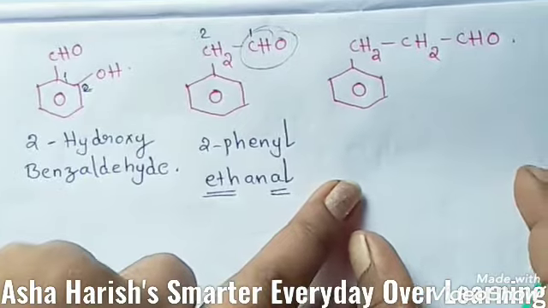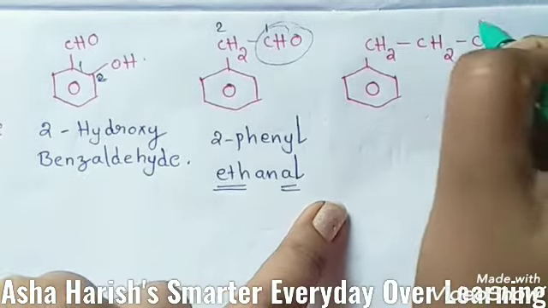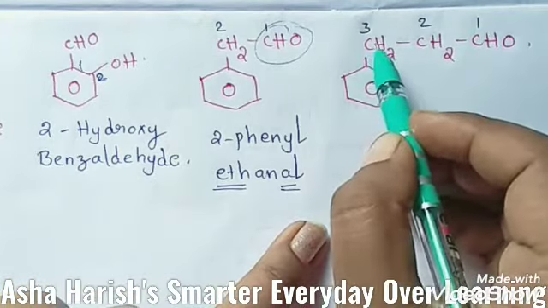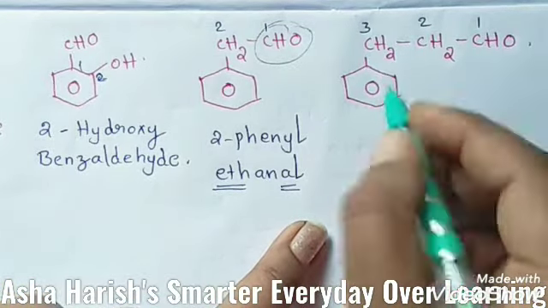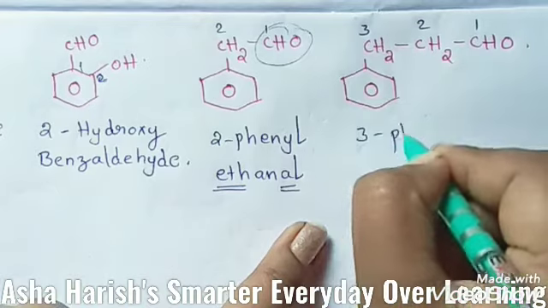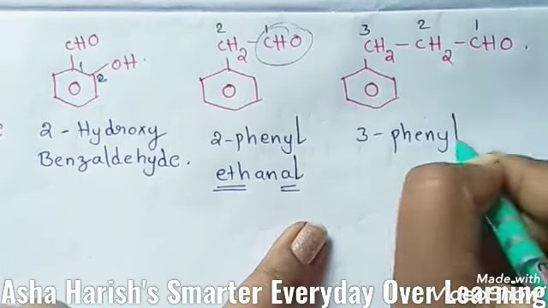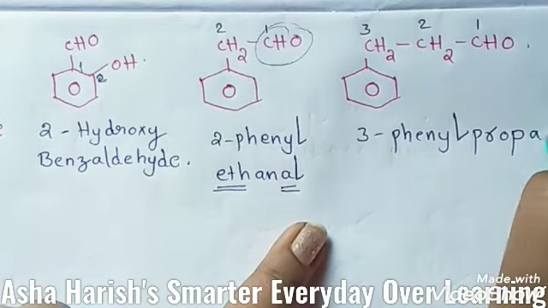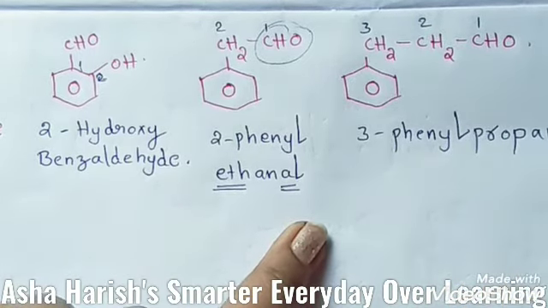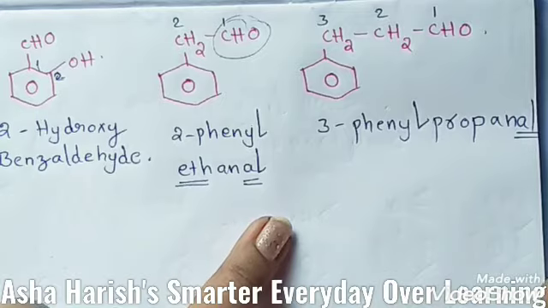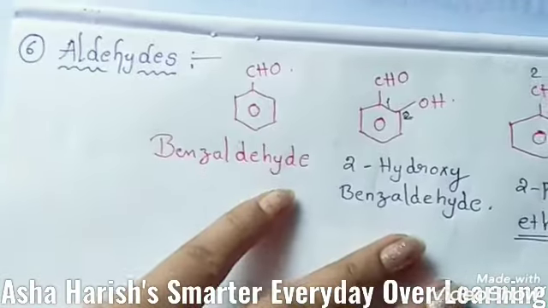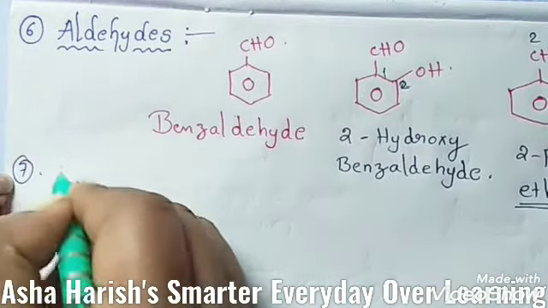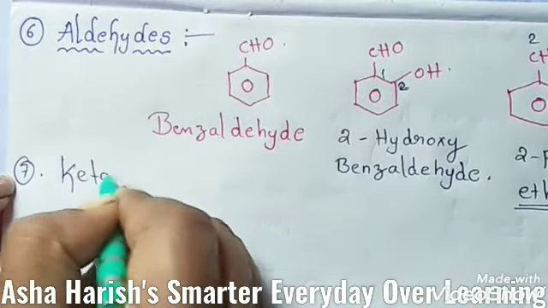Here is the next one, CH2CH2CHO. Here also, if you give numbering to these carbon atoms, at the third carbon this cyclo compound is located, so 3-phenyl. 3 carbons means the root word should be prop, then propanal. Al is the suffix here, propanal. Okay, this is about the 6th one, aldehydes. Now students, the 7th one is ketones.